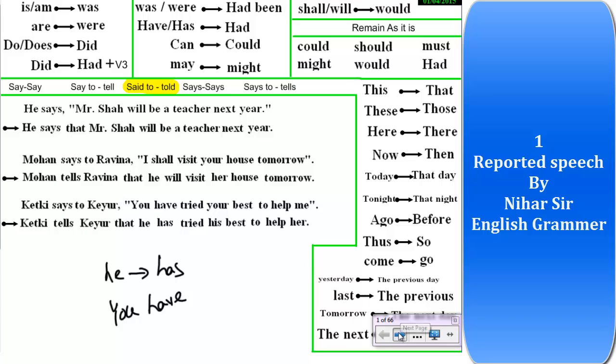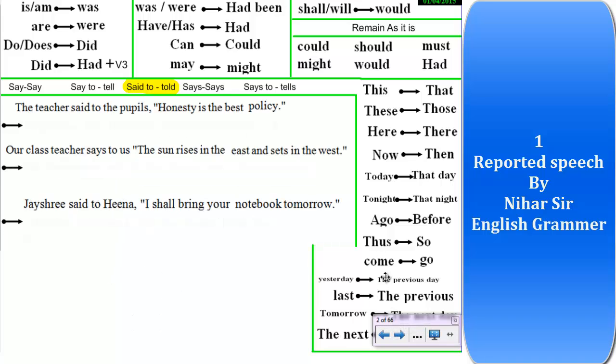Let's go on to the next page, right? Most of the students are very much confused in reported speech. What will be converted into what, and what are the rules? So I have written all the rules over here. These are the conclusion of all the study and research I have done on reported speech.